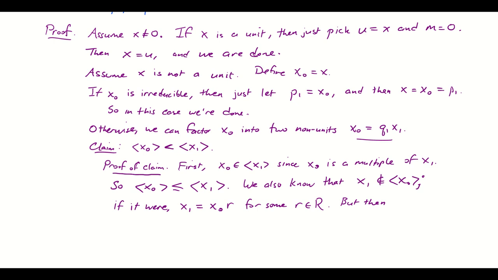That means that x1 is a multiple of x naught, which is a multiple of x1, and we're going to run into a conflict here pretty quickly, because x naught is equal to q1 times x1, and then x1 is equal to x naught times r, so we get x naught equals x naught times q1 times r. Because the left side is equal to x naught times unity, and we have multiplicative cancellation, and x naught is non-zero, that means that 1 has to equal q1 times r, and that makes q1 a unit, which is a contradiction.